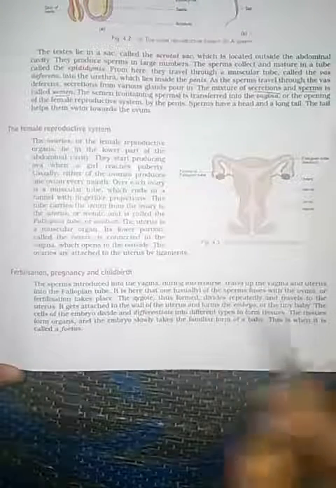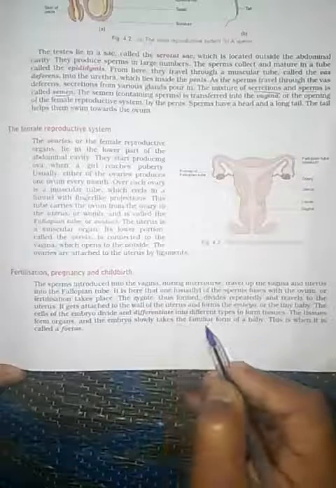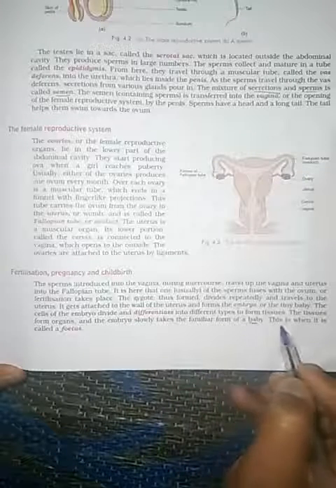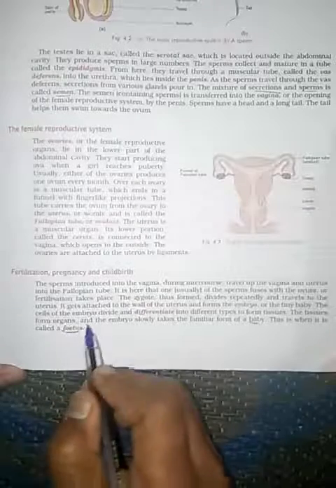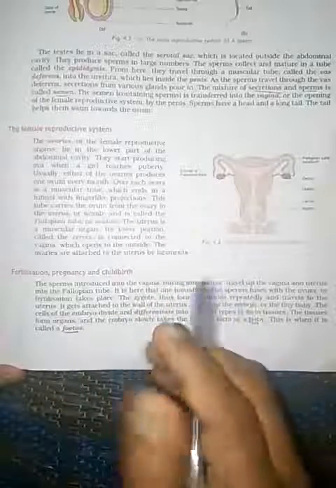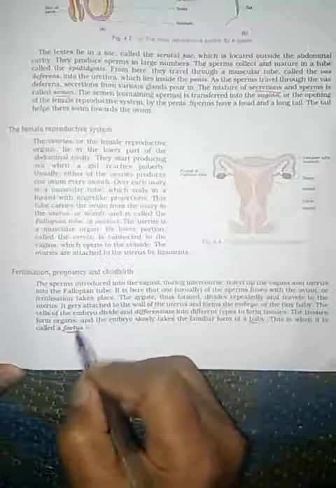The tissues form organs and the embryo slowly takes the familiar form of a baby, and this is when it is called a fetus.